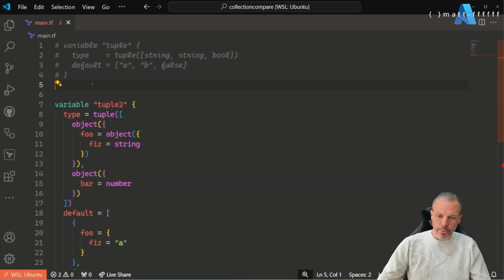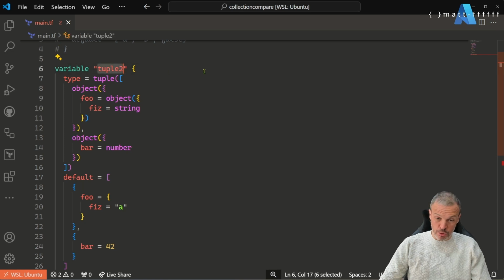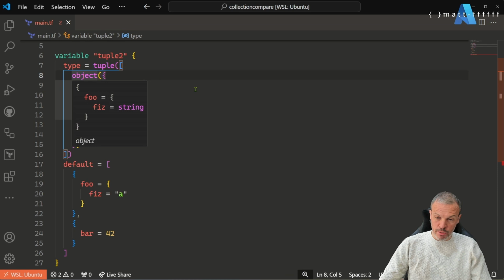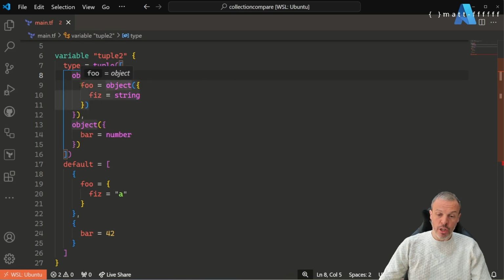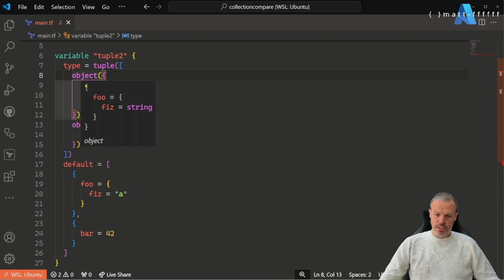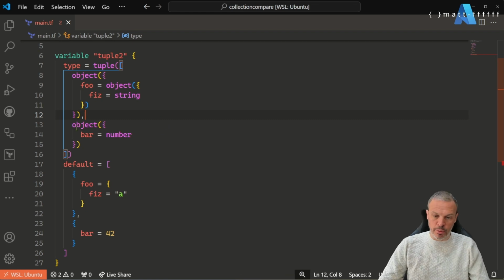And this is really important because Terraform seems to assign the tuple type to things if it hasn't got anything else. So I've got a variable called tuple2, and it's a tuple, and the first value in the tuple is an object with a child object where the value of fizz is a string. So we've got foo equals object, fizz equals string. And then next in the tuple is another object and bar equals number.